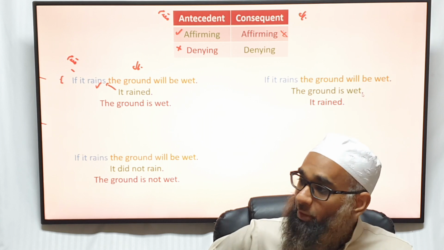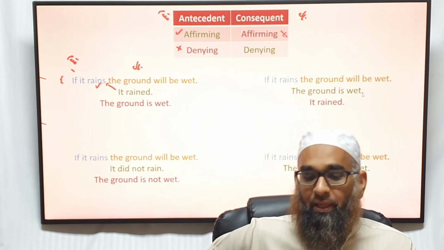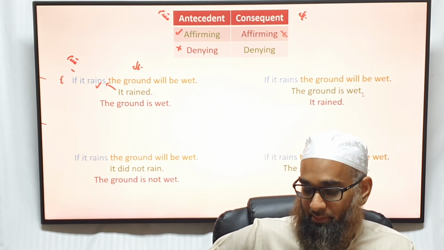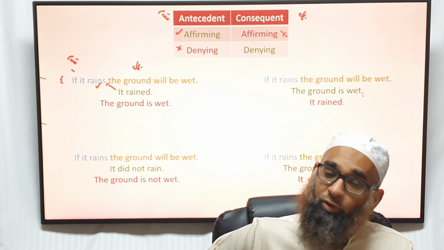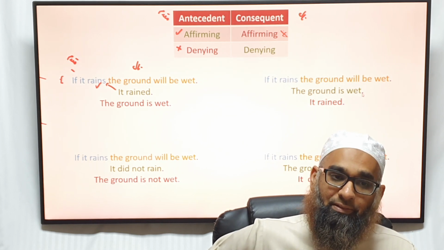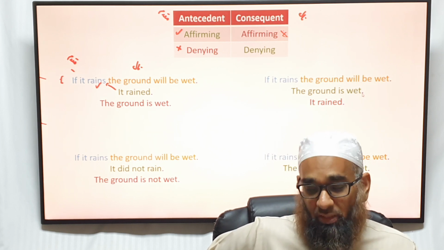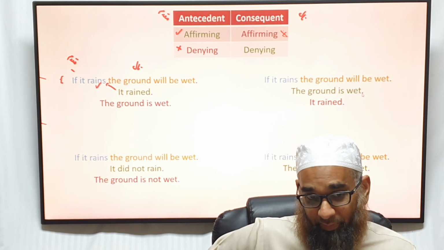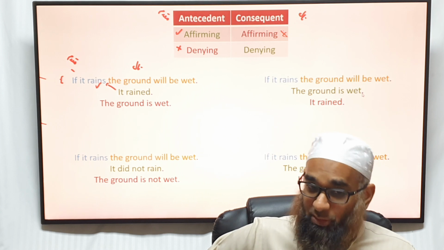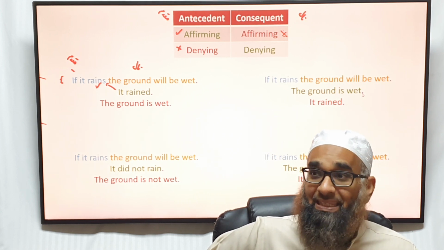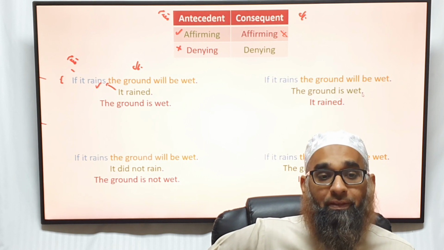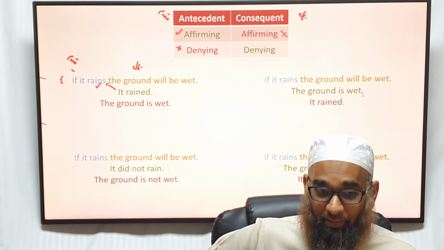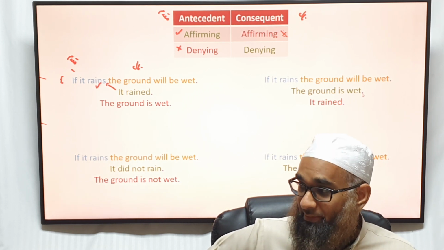If you deny the consequent, does it make sense? If it rains, the ground will be wet. The ground is not wet. Therefore, it did not rain. It's valid. Why? Because if it had rained, the ground would have got wet for sure, wouldn't it? And it's not wet, so that means that neither did it rain, nor was there any other cause of the rain falling. You following me? Make sense?